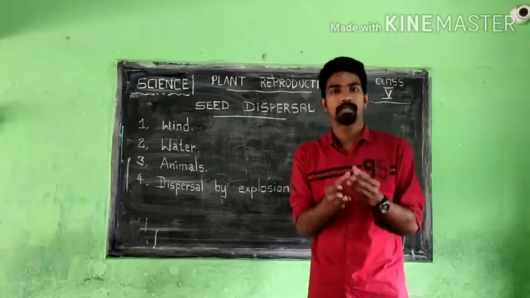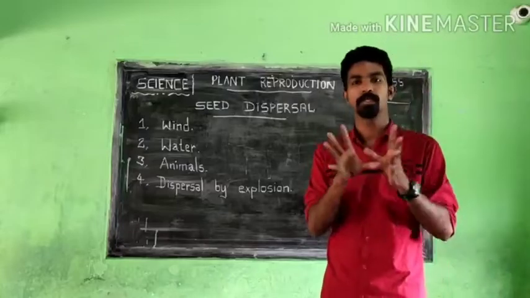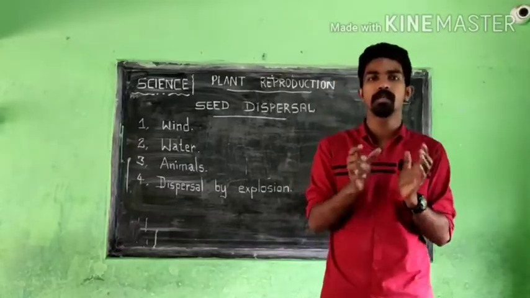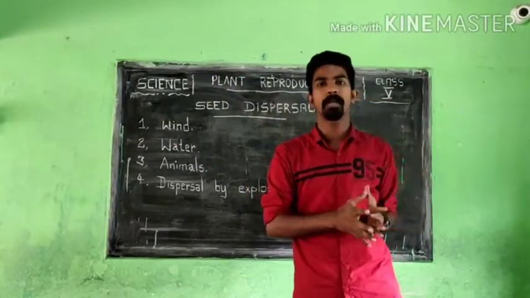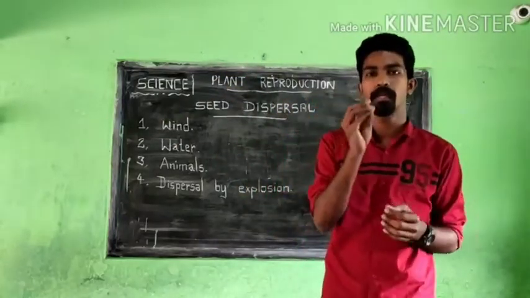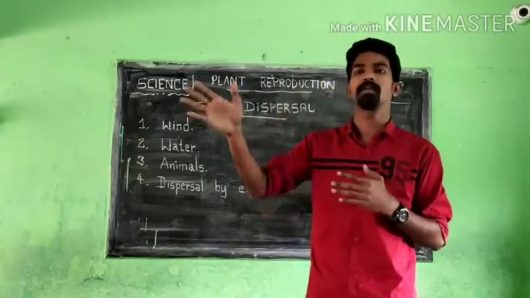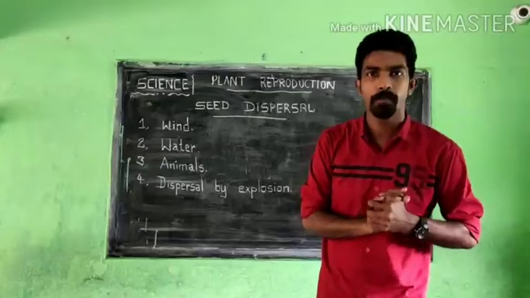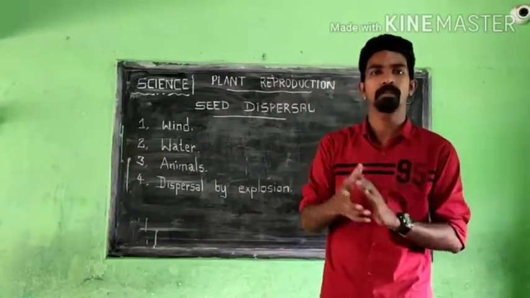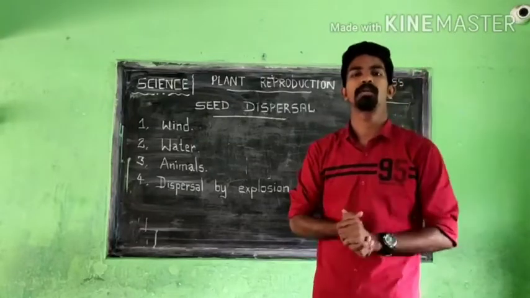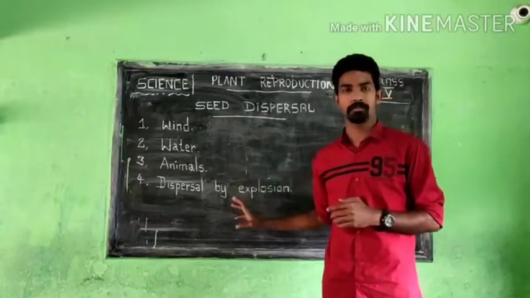They make a small explosion. They explode a little. At the time of that explosion, the seeds can travel far away from the parental plant. That blasting creates a small force, and in that force the seeds travel and move far away from the parental plant. If that seed gets enough air, water, warmth and favorable conditions, it can grow into a new baby plant. So that is about seed dispersal.